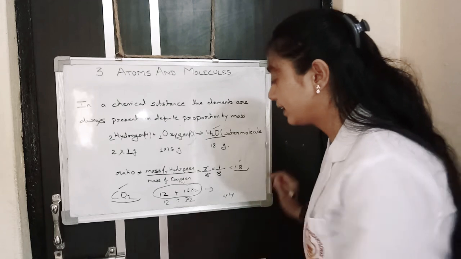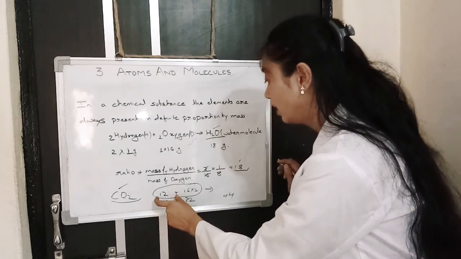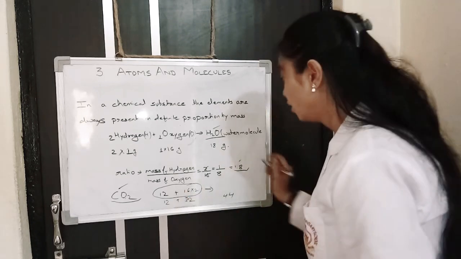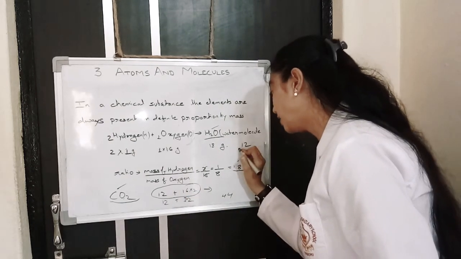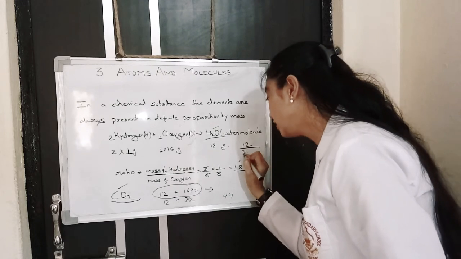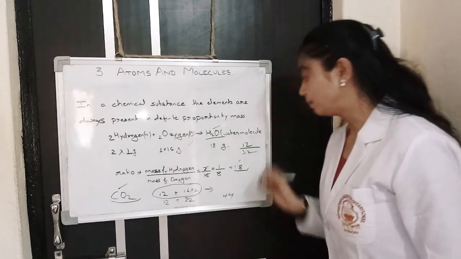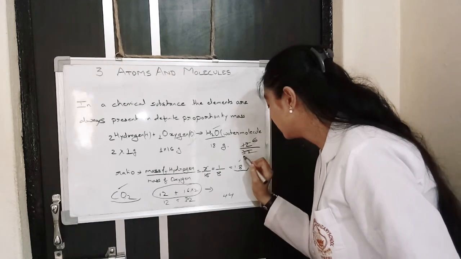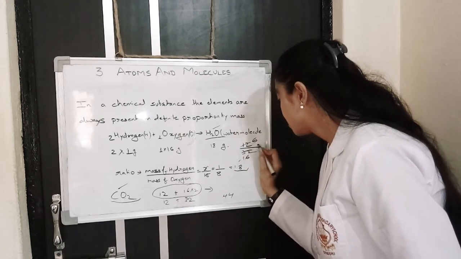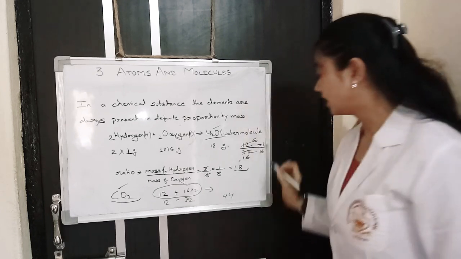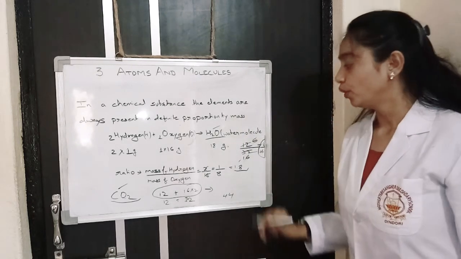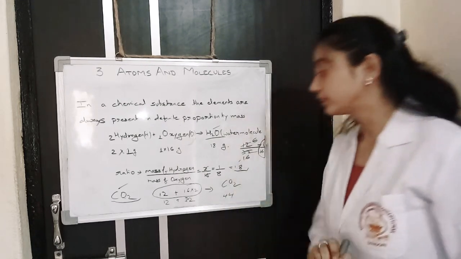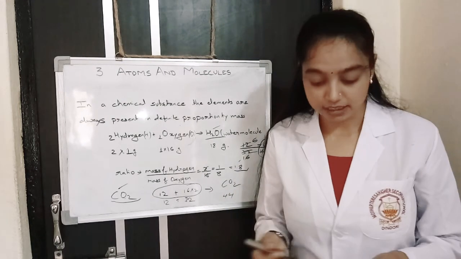We can calculate it as mass of carbon upon mass of oxygen. Mass of carbon is 12 and mass of oxygen is 32. We can also simplify it by division, like 3:8. So 3:8 is the mass ratio of elements in the chemical substance carbon dioxide. So you can calculate many substances.